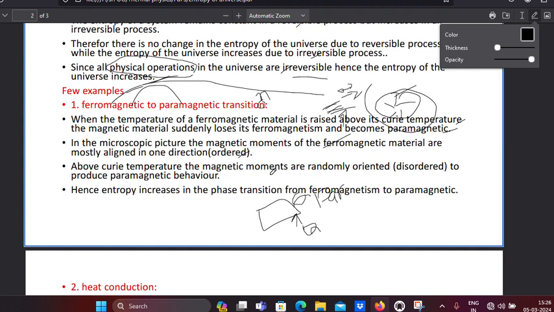Above the Curie temperature, the magnetic moments are randomly oriented, which means disorder, producing paramagnetic behavior. In a paramagnetic material, the magnetic moments are random in direction. So in ferro there is order, but in para there is disorder. Hence entropy increases in the phase transition from ferro to para. Order to disorder means entropy increases.